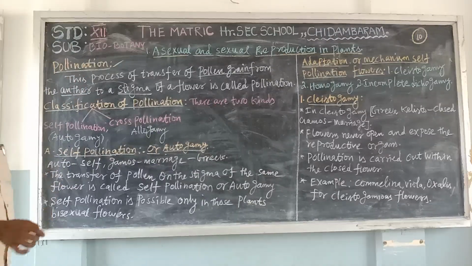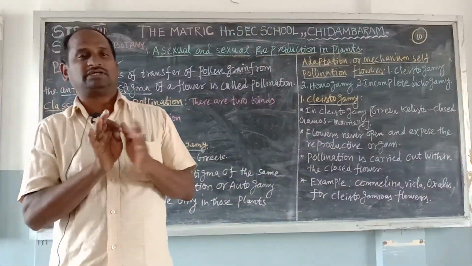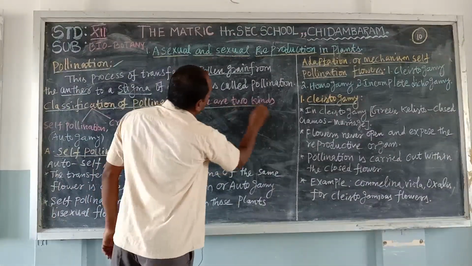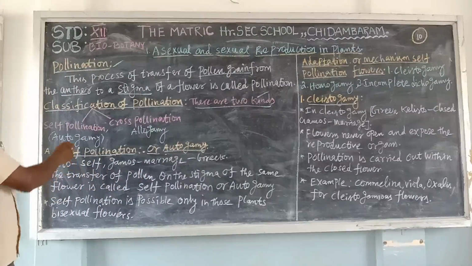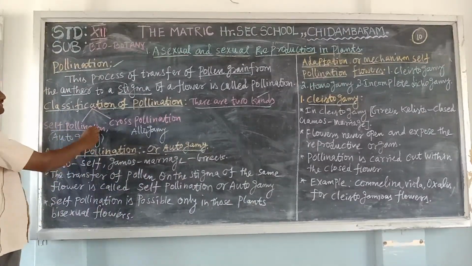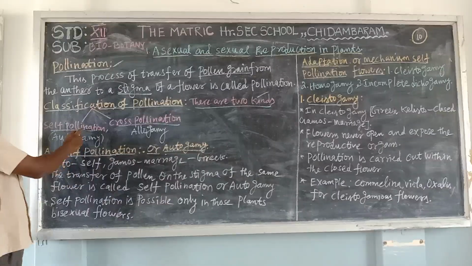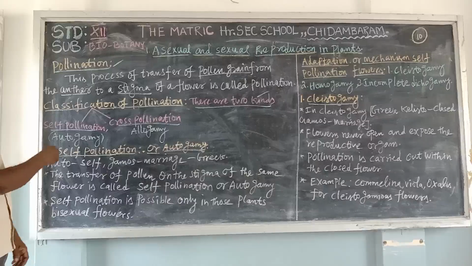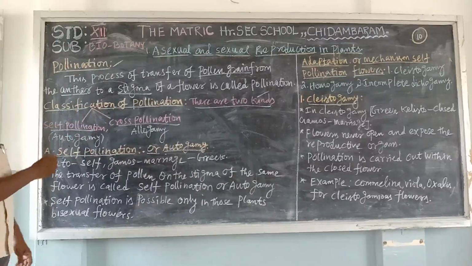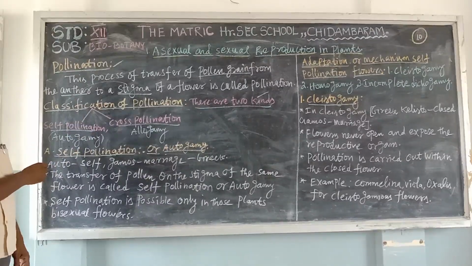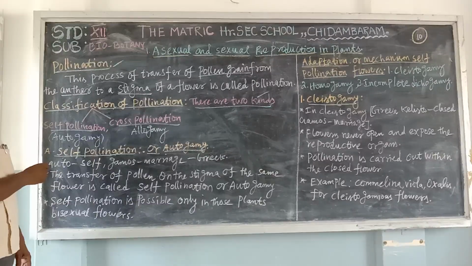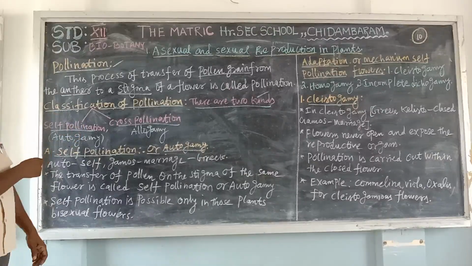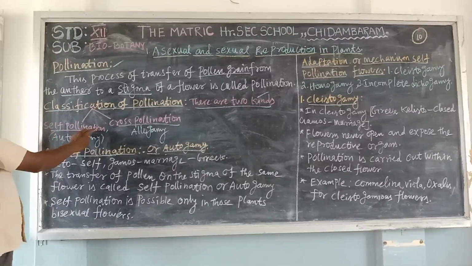Next, the classification of pollination. There are two kinds: self-pollination and cross-pollination. Self-pollination has another name, autogamy. Auto means self, and gamy means gamete, so both the male gamete and the female gamete. The male gamete is in the anther, and the female gamete is in the gynoecium, the ovary, ovule. This is self-pollination, or autogamy.